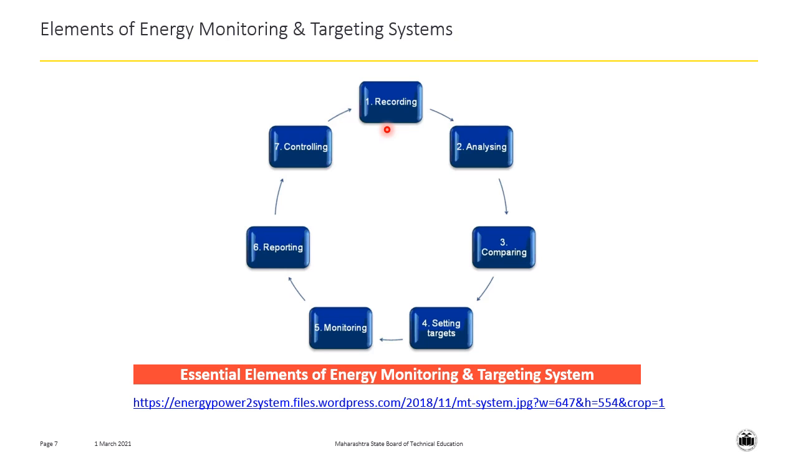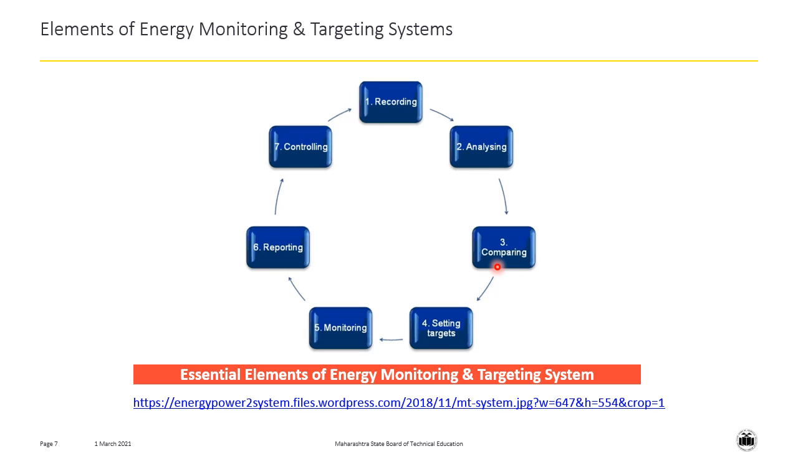First one is recording. In recording, we actually measure the amount of energy which is required for carrying out the particular process in an industry. This measurement of energy is done by using different energy audit instruments. The second element is analyzing. In analyzing, we simply correlate the energy consumption with the production volume.